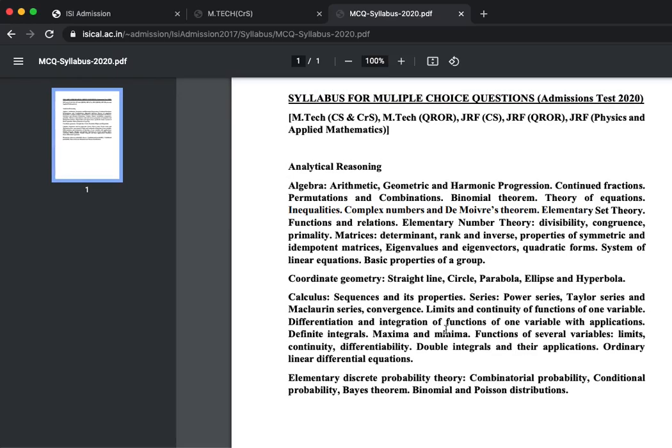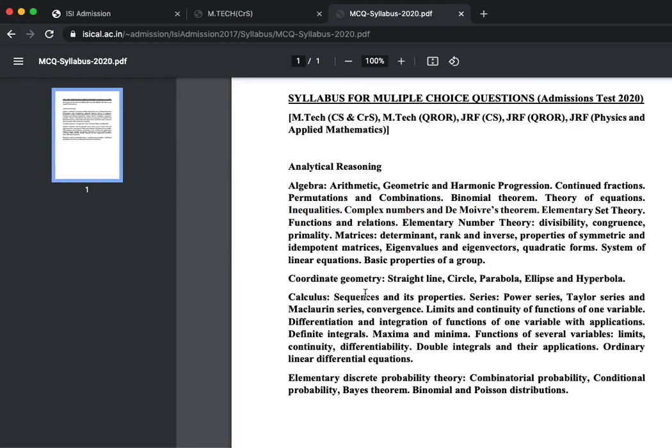So let's look at these. The algebra is mostly your number theory, your linear algebra and your sequence and series. I can say that the algebra is similar to JEE plus a bit more focus on linear algebra. You can just look at these things over here. If I look at the coordinate geometry, it is exactly equal to your JEE syllabus, but yes, the 3D geometry part is left out from here.